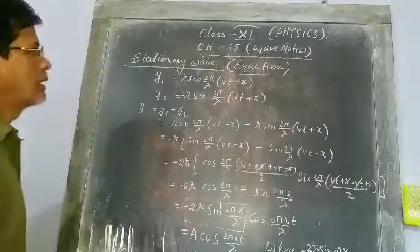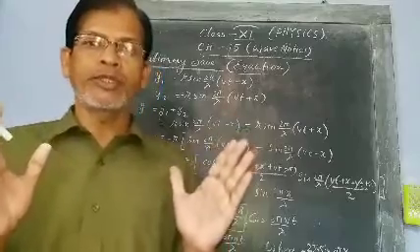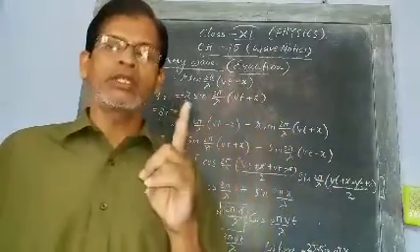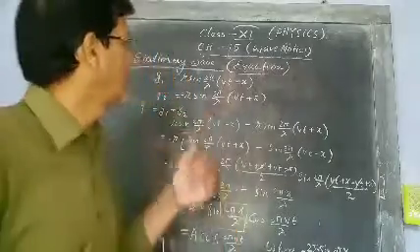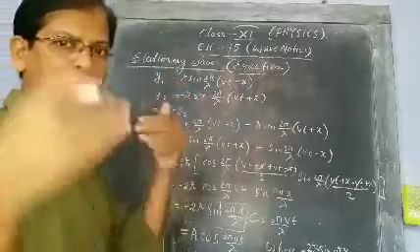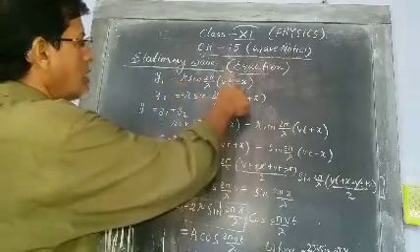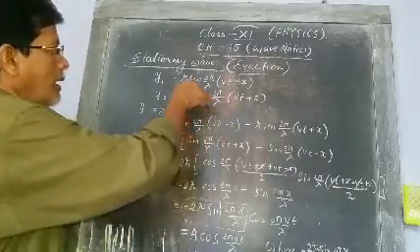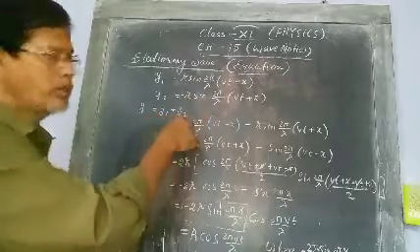So what are we getting? For a stationary wave, we need two waves. One should move in this direction, the other should move in this direction. For this, we have taken one incident wave and the other a reflected wave. This is the incident wave along the positive x-axis. This is the reflected wave along the negative x-axis. After superposition, these two superimpose. So y equal to y1 plus y2.